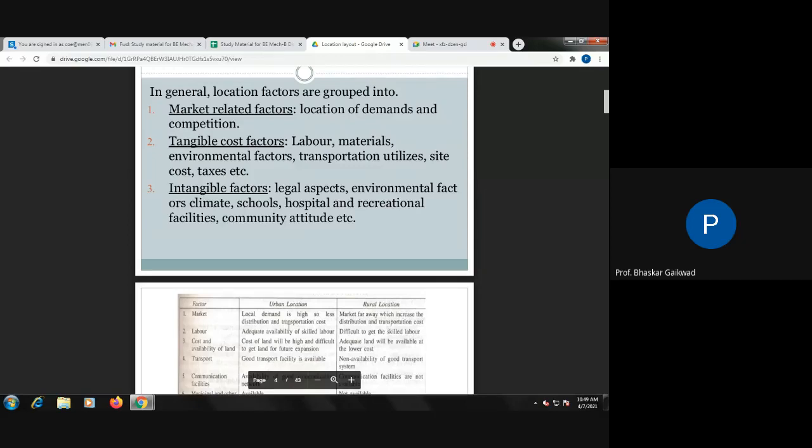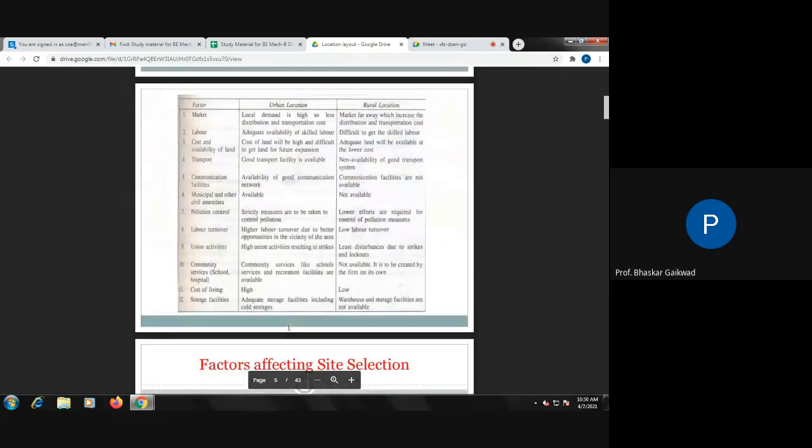I have given the difference between urban and rural here. There are 12 factors: if you want to locate your industry in an urban area or in a rural area, from the market point of view, labor point of view, and cost and availability of land. Land is actually important while locating an industry.